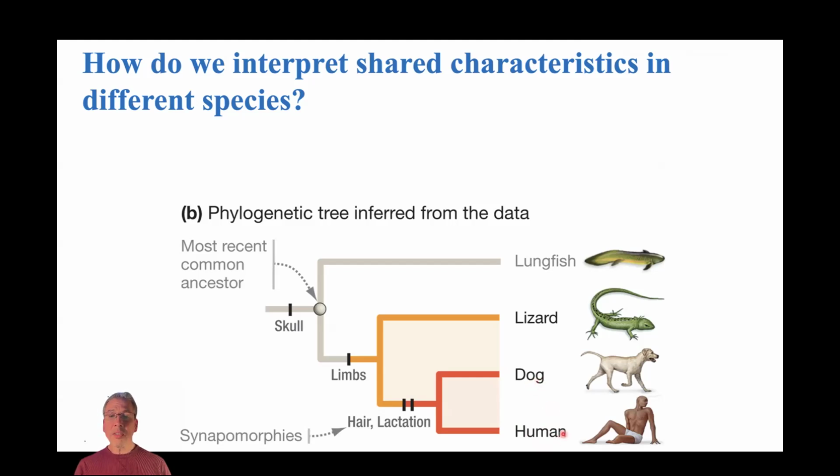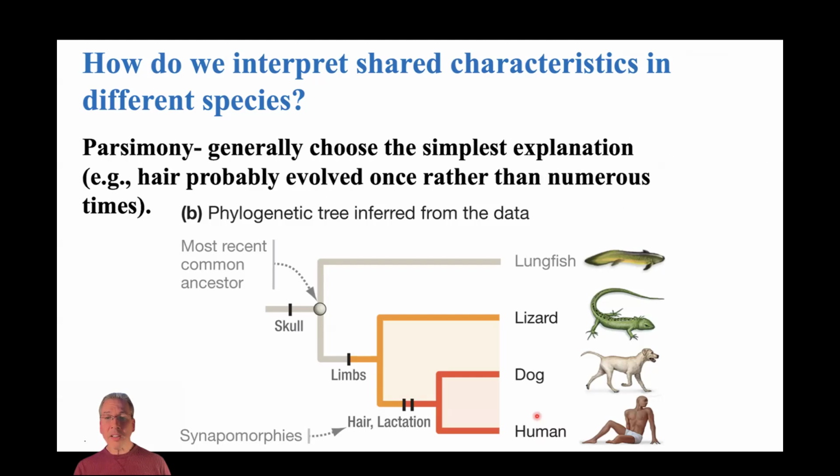So we could look at this group here and say, well, hair, this is a feature shared by all of these different lineages. It's possible that hair evolved many times separately in humans and dogs and cats and horses, right? That's possible. But the simpler and perhaps more likely explanation is that hair evolved just once in some common ancestor of humans and dogs and all these other lineages that we recognize as mammals.